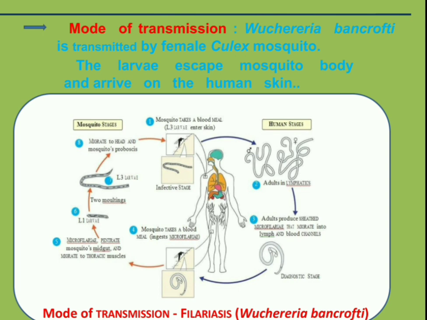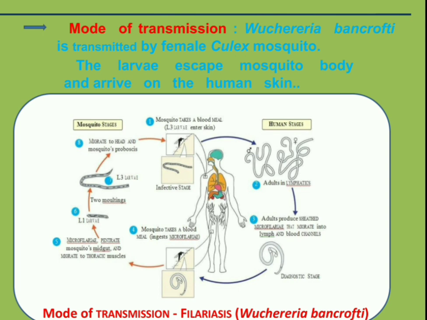Next, at the diagnostic stage, the larva shows its development, and next the mosquito takes a blood meal. Again, the mosquito bites that person, takes a blood meal and ingests the microfilariae stage.